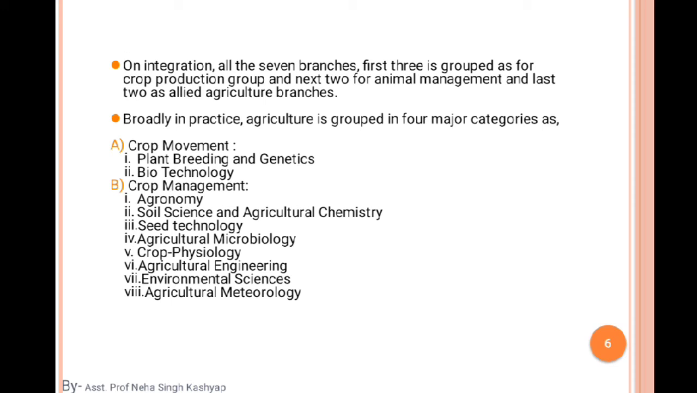First 3 are grouped as crop production, which is horticulture, agronomy and agriculture engineering. Why does agriculture engineering come under the category of crop production? Because we are using some tools and implements for the production, for the recovering or reclamation of our soil.